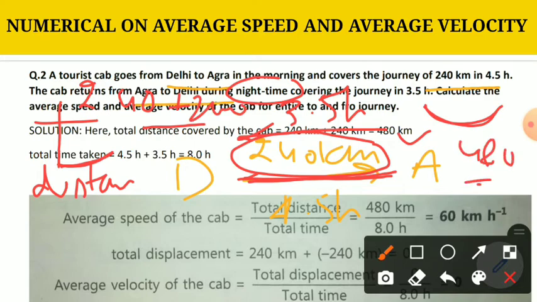And what will be the total time taken? It will be 3.5 hour plus 4.5 hour. Okay, 4 and 3 is 7, total 8 hour it is taking to come back to Delhi.